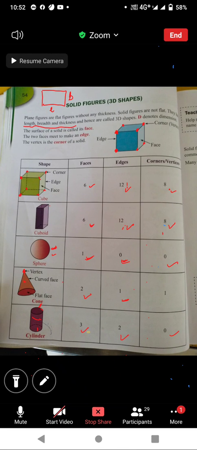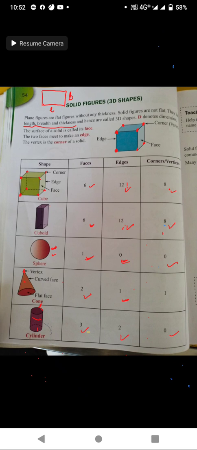If you have a cuboidal box and trace the outline, you will get a rectangle. If you trace the outline of a cube, because a cube has square faces, you will get a square.